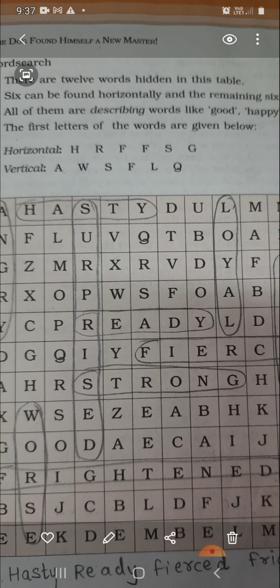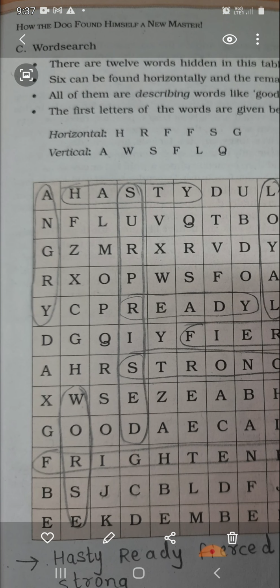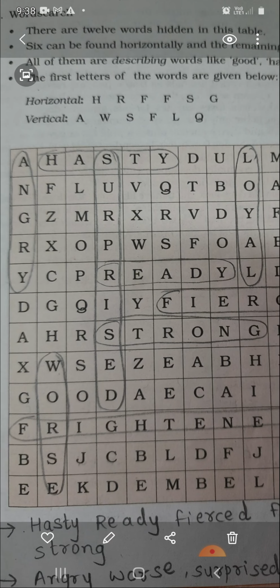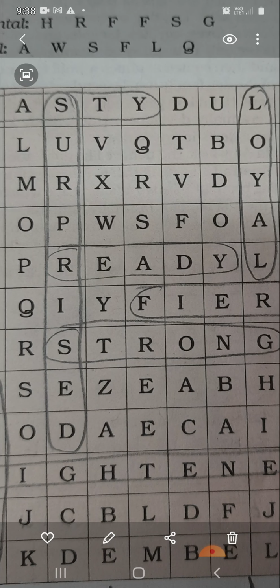So let us look at the grid. Here we can find the first horizontal word that starts with H. So H-A-S-T-Y, hasty. Hasty means one who is in haste. Haste means one who wants to speed something, speed up something. So that is hasty. The second word you can find in the fourth grid, R-E-A-D-Y, ready.